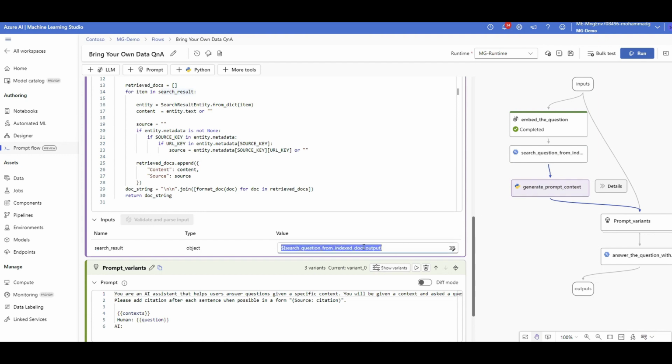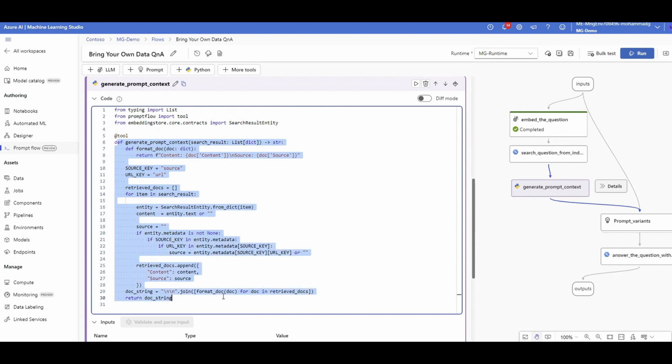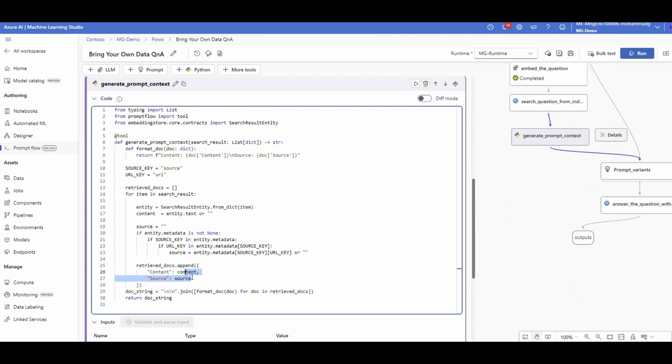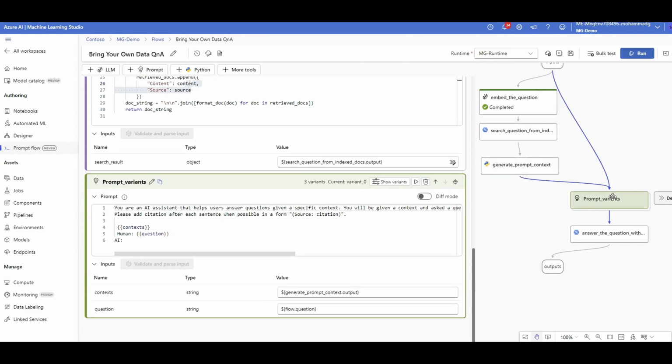That's why I have specified it here. So it will grab it, and all this code does is simply create what I need to add in my prompt to ask ChatGPT later. This is the question asked, and this is the source of data. I grabbed it from the vectors and index data. Now I'm going to use these as an input for the next part, which is the prompt part that I'm going to ask my large language model.